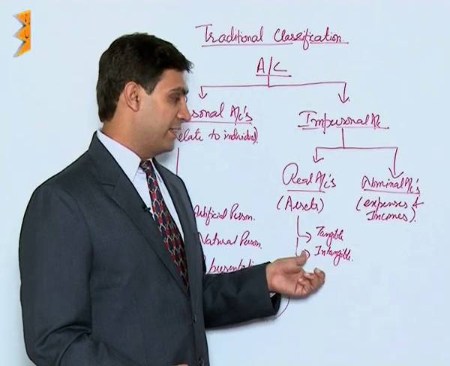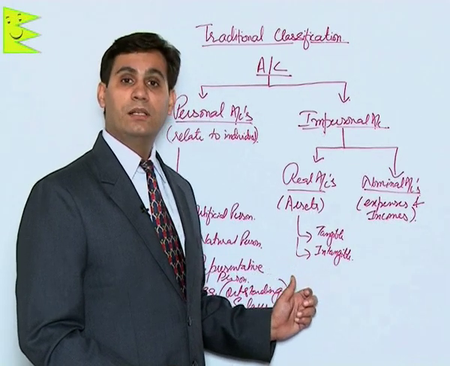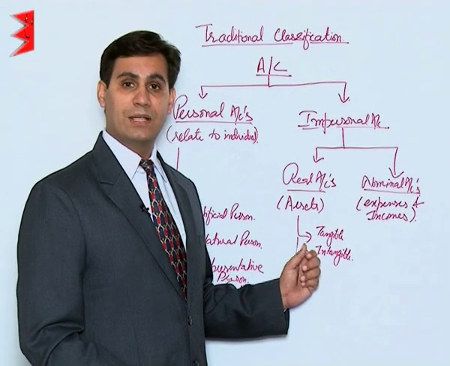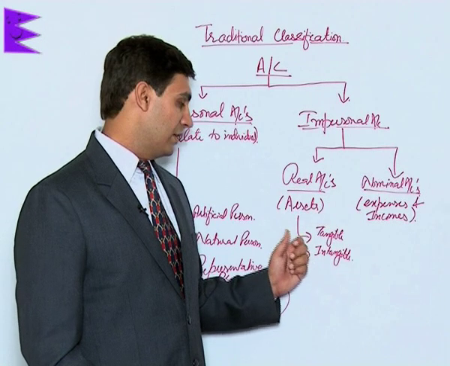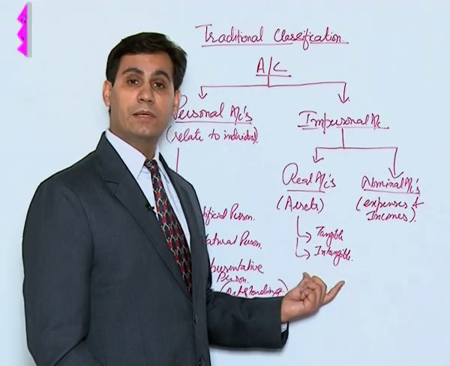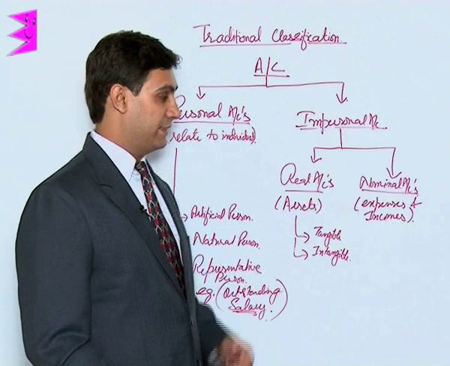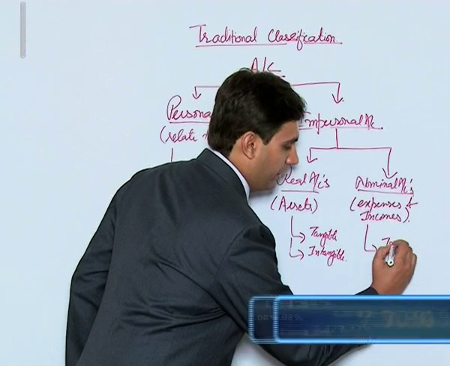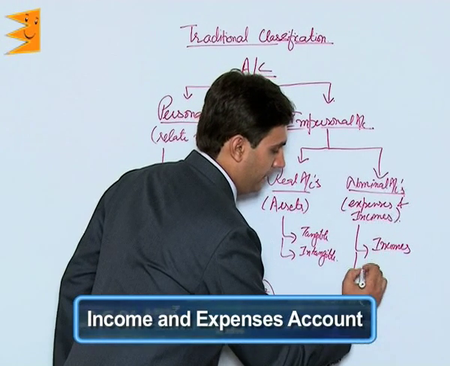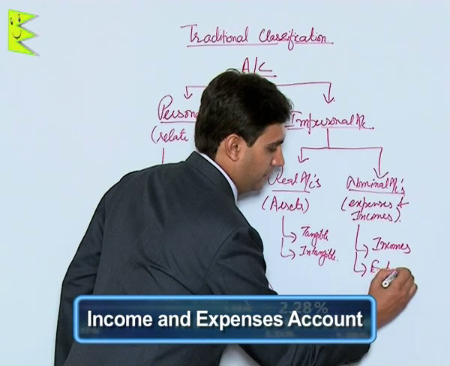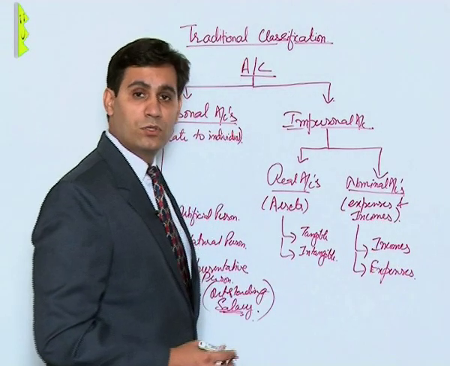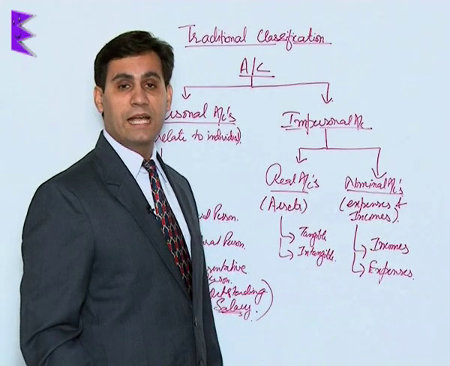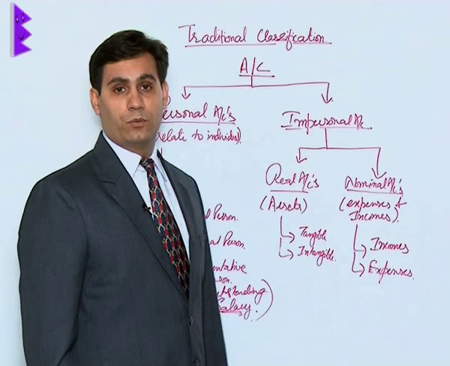Such kinds of assets are classified as intangible fixed assets. Nominal accounts are further classified as accounts of incomes and expenses. Expenses are the amounts that we spend to earn incomes. Both these accounts are covered under the category of nominal accounts.